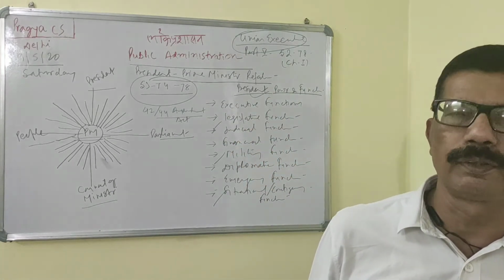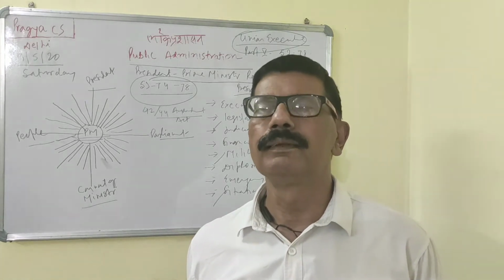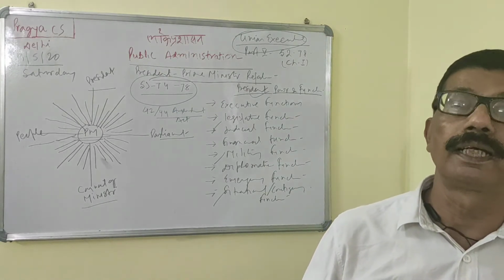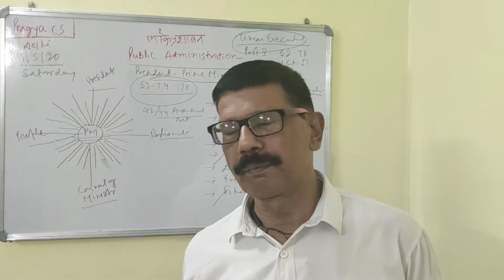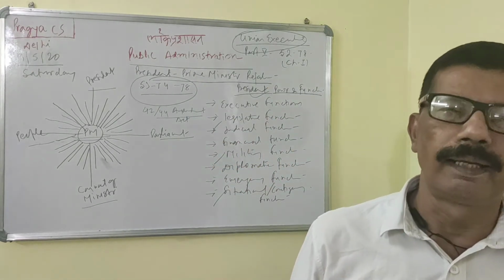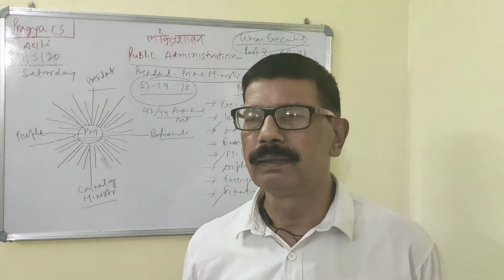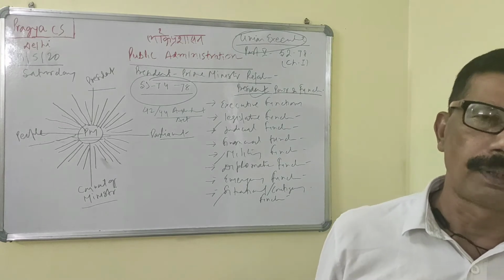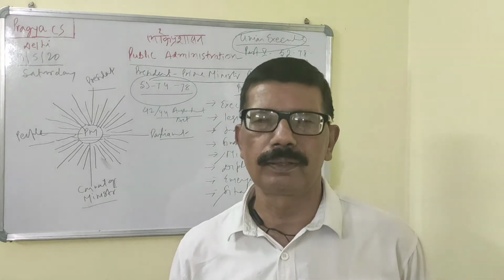Wherever suspensive veto is concerned, the President can return the bill for reconsideration to Parliament, but if the bill is presented again, he has to give his consent or approval. And what is absolute veto? That is, he can say no to any bill, particularly in a state legislature, or you can say a private bill. Getting the point? So here he can exercise absolute veto.